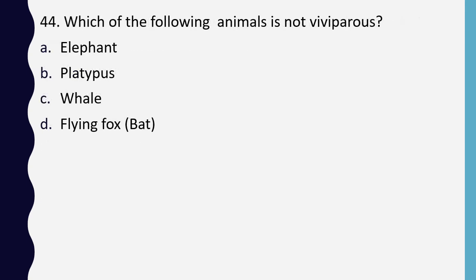Question number 44. Which of the following animals is not viviparous? Elephant, platypus, whale, flying fox. Correct answer is option B, platypus. Platypus is not viviparous.